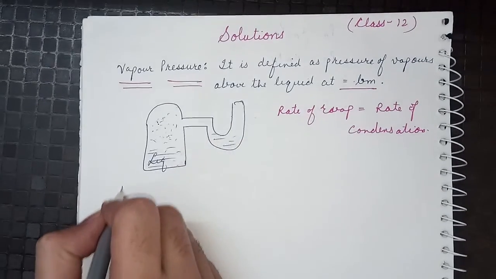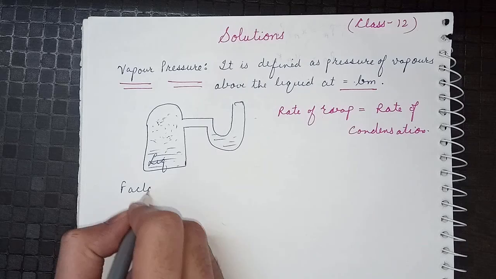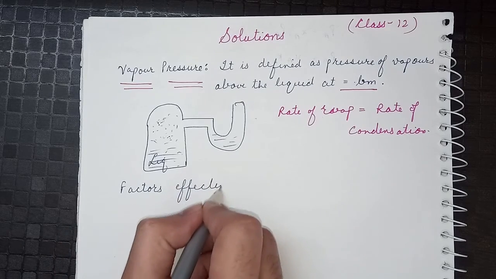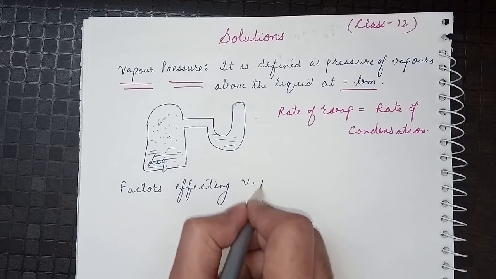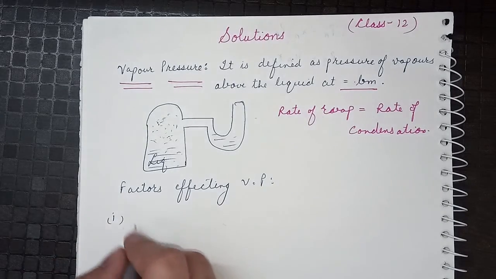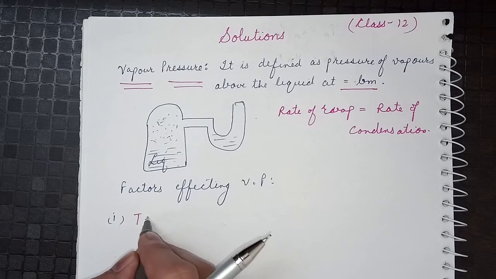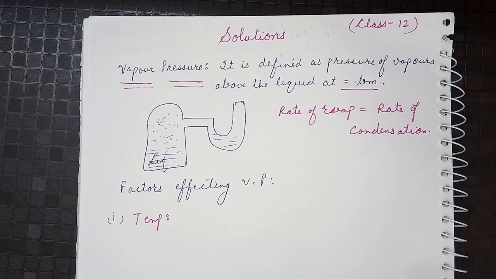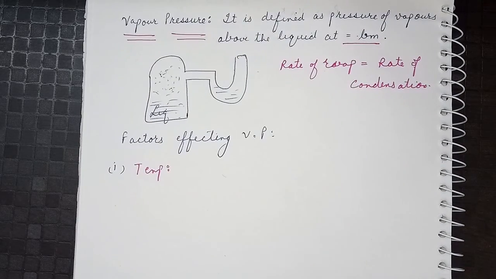Now we see what are the factors that affect the vapor pressure of a solution. The first, common and important factor is the temperature. If we heat the liquid, then its vapor will rise, and if we provide more heat or increase the temperature, then the rate of evaporation will increase.